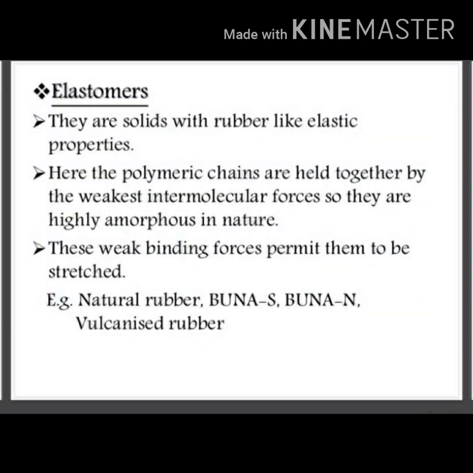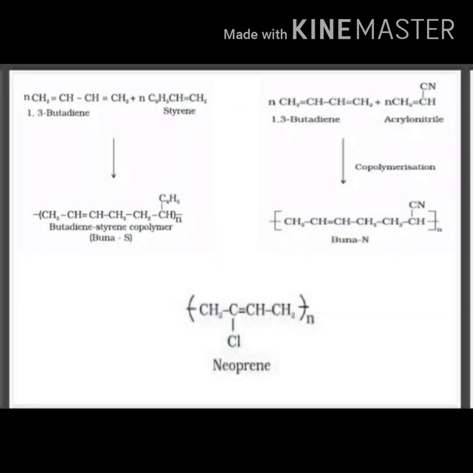Because of the elasticity property, polymers are also called elastomers. Here the polymeric chains are held together by the weakest intermolecular forces. Because of the weak binding forces, they can be stretched. For example, natural rubber, buna, vulcanized rubber. Buna is formed when 1,3-butadiene is reacted with styrene.